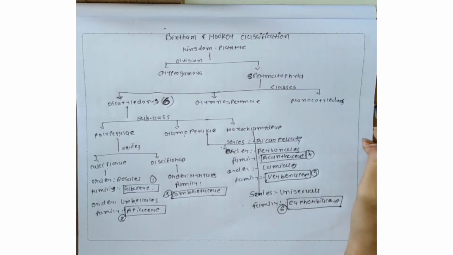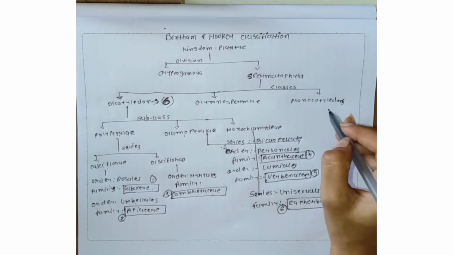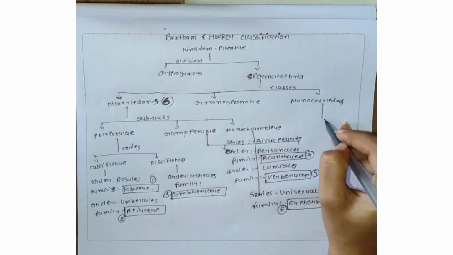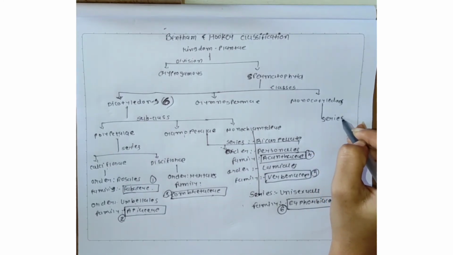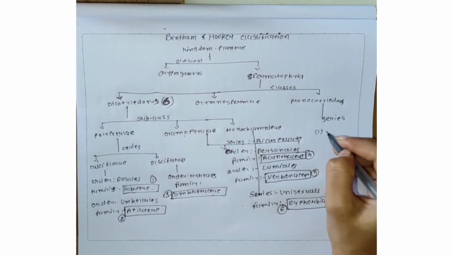Now we discuss the monocotyledons. The monocotyledons have many series, but in our syllabus 2 series are important.